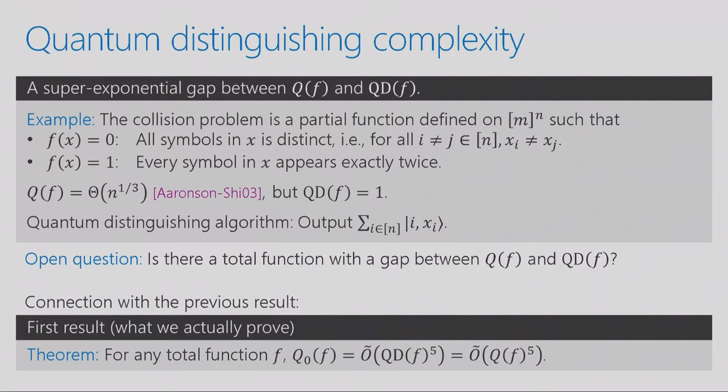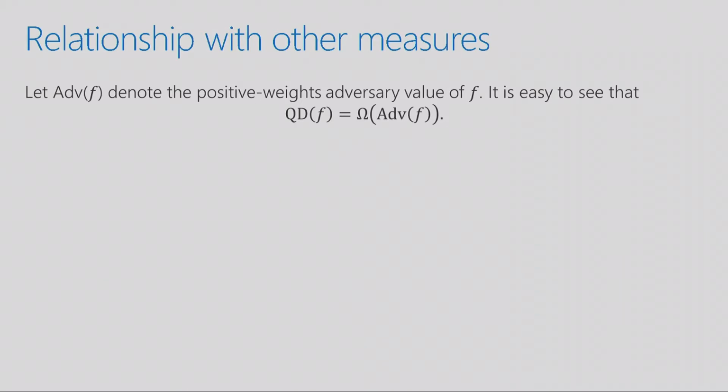The other thing I wanted to mention about quantum distinguishing complexity is how it compares to other lower bound techniques on quantum query complexity. So there's two big ones, which is the adversary method and the polynomial method. So it turns out that quantum distinguishing complexity is better than the adversary method, or like the old adversary method, which doesn't completely capture quantum algorithms. If you know what that is, if you don't, it doesn't really matter.